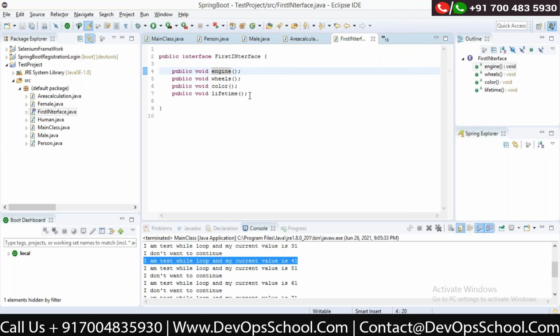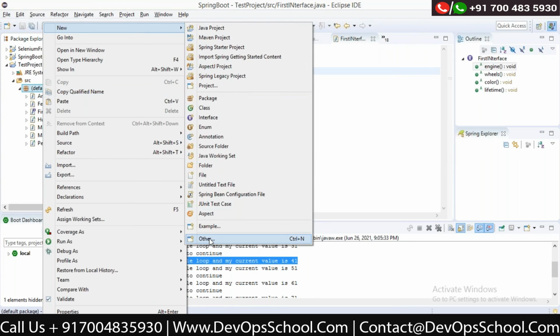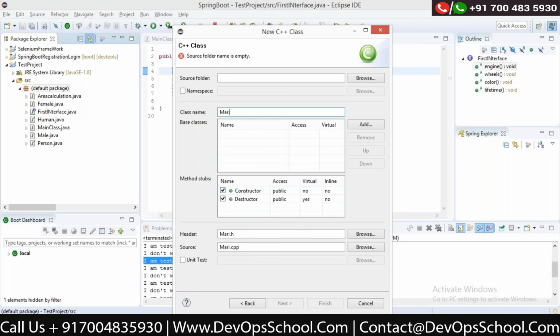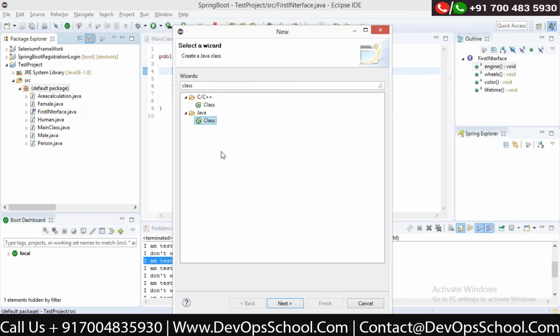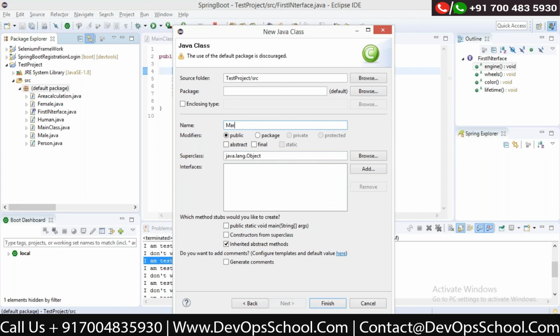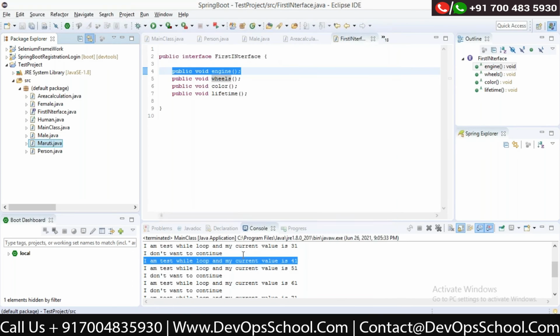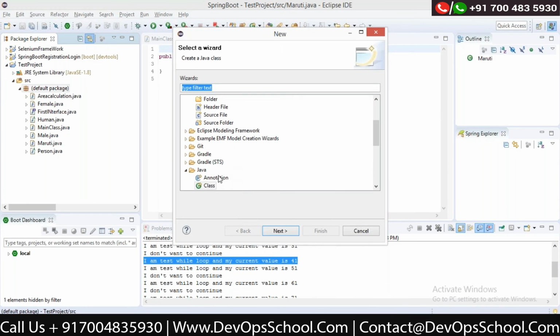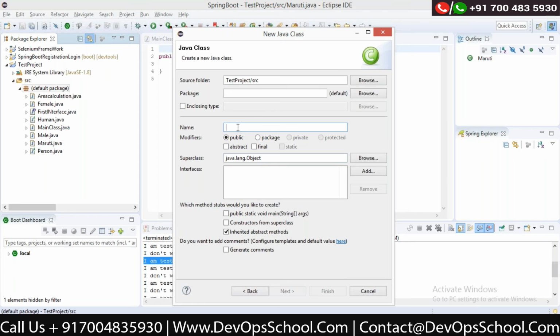We have color, we have wheels, we have an engine, but what is the kind of engine? What should be the kind of engine? Okay, so that you have to decide. So for example, I'll write a class, for example Maruti. Okay, I'll define one more class, Bajaj.